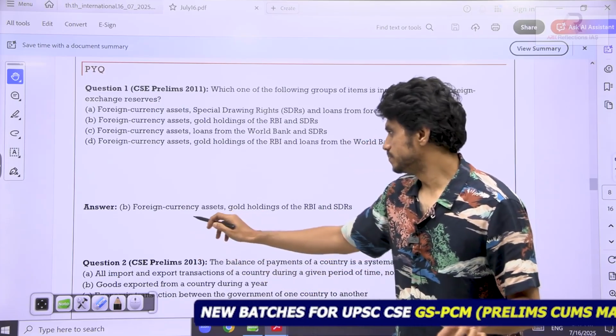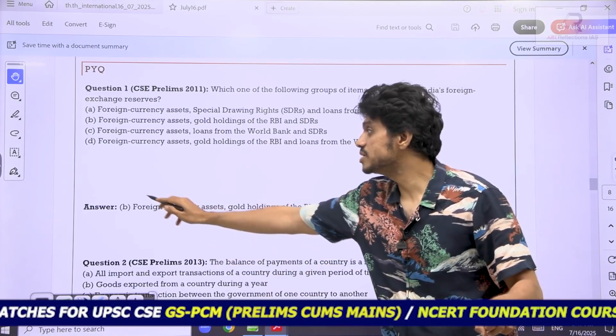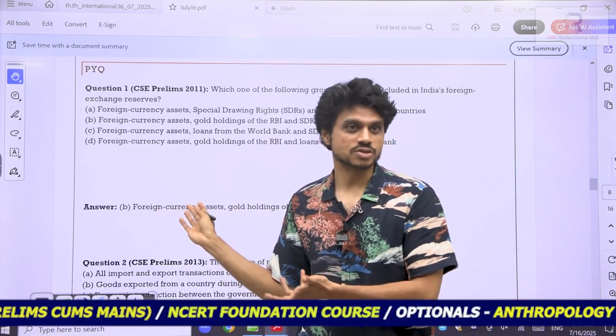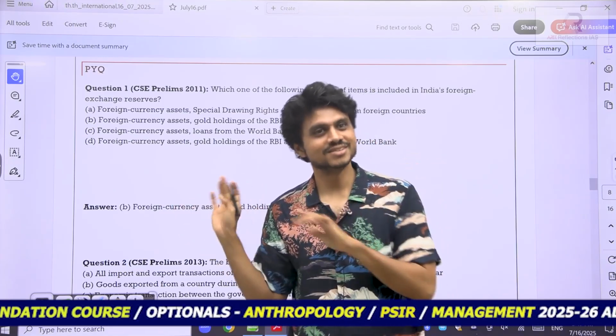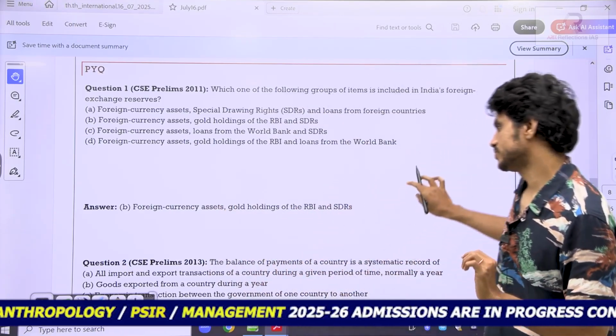Okay. So the foreign currency asset they have asked recently: which is the major foreign currency asset we are holding? You can guess. Dollars. This was the question in 2022 or 23. They are really asking this question again. Okay, the UPSC will ask some very basic questions.